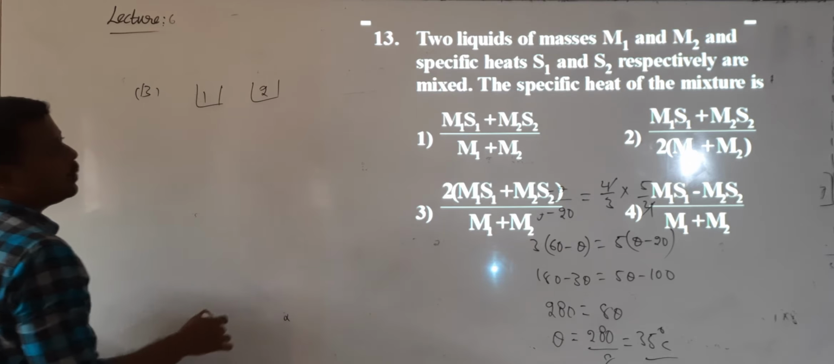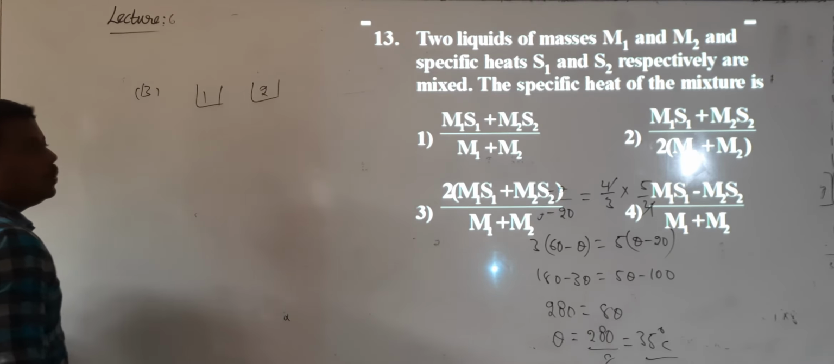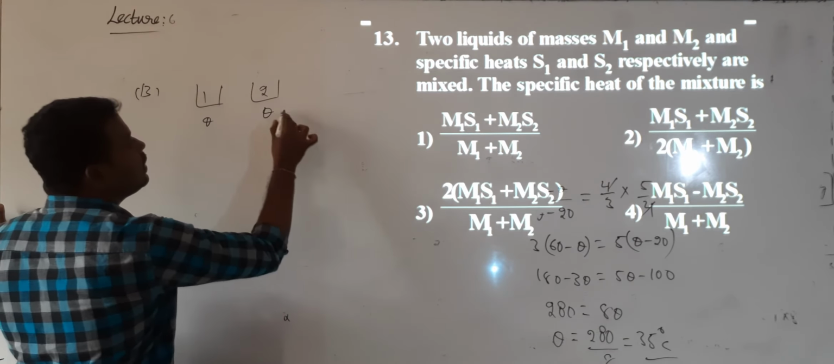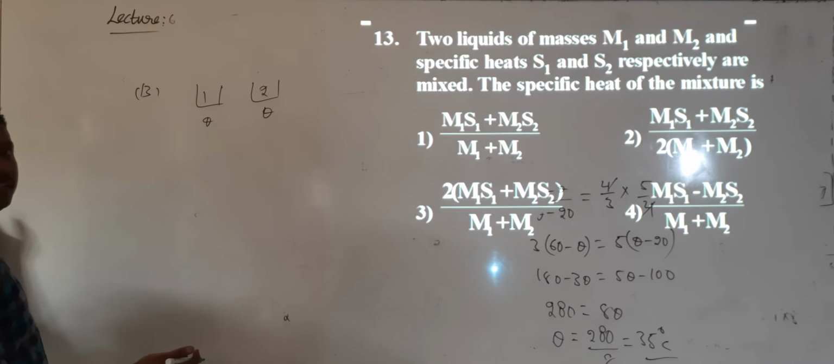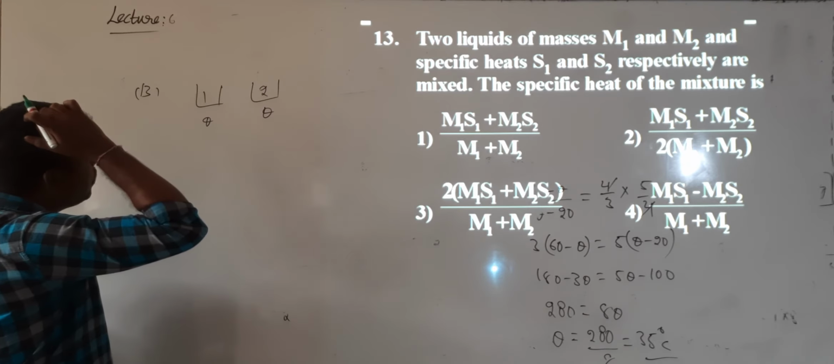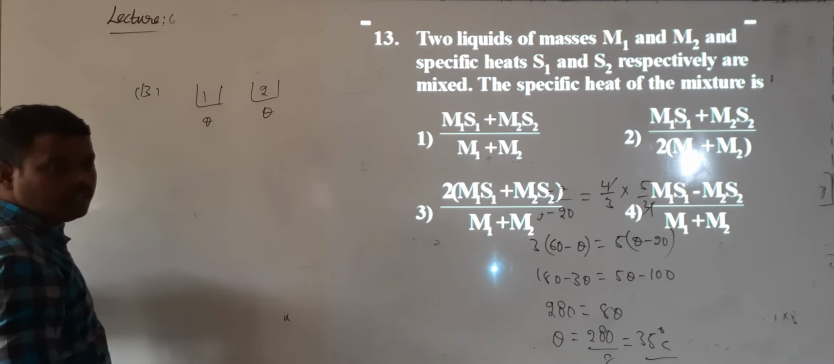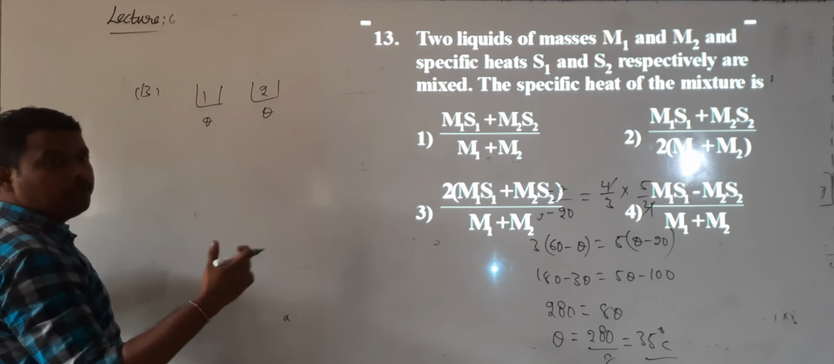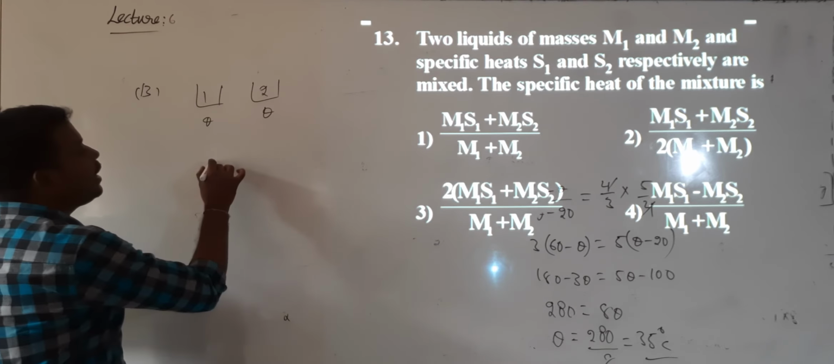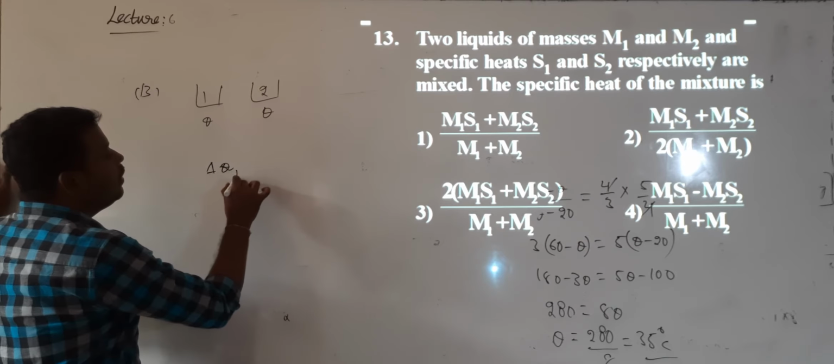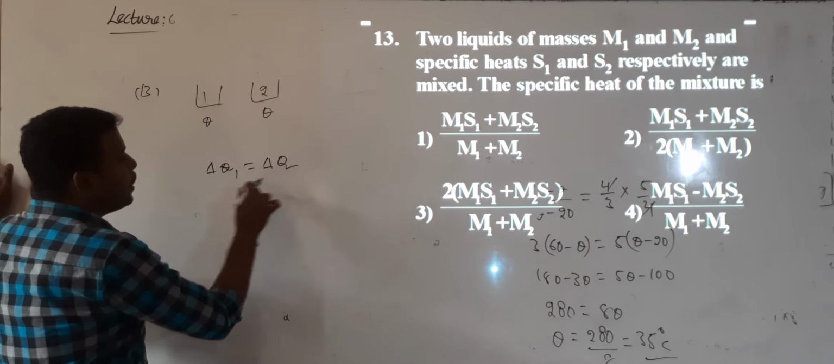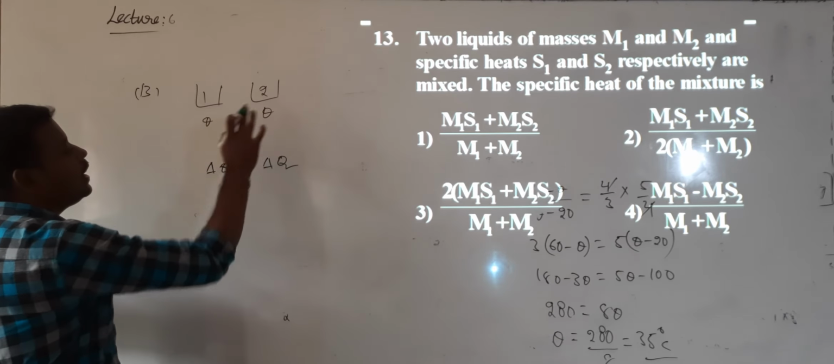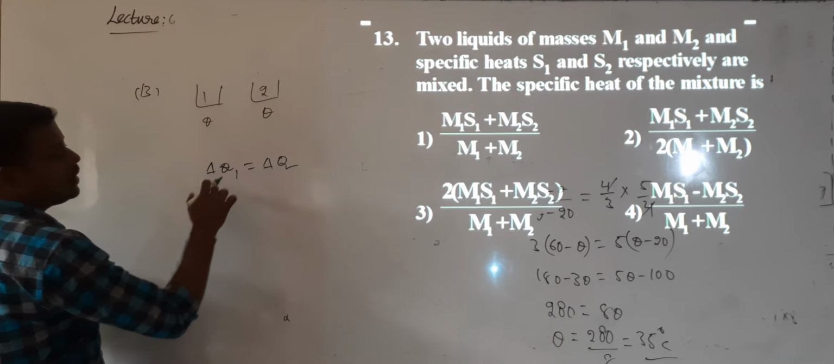First liquid, second liquid. But remember, here temperatures are not given. That means both are initially at the same temperature. So when they mix, according to which principle, method of mixtures? Or otherwise, because the temperatures are the same, you cannot tell the principle of method of mixtures. So heat will be the same. So heat delta Q1 will be equal to delta Q2. Before mixing or after mixing, heat will be the same. Why? Because both bodies are at the same temperature.